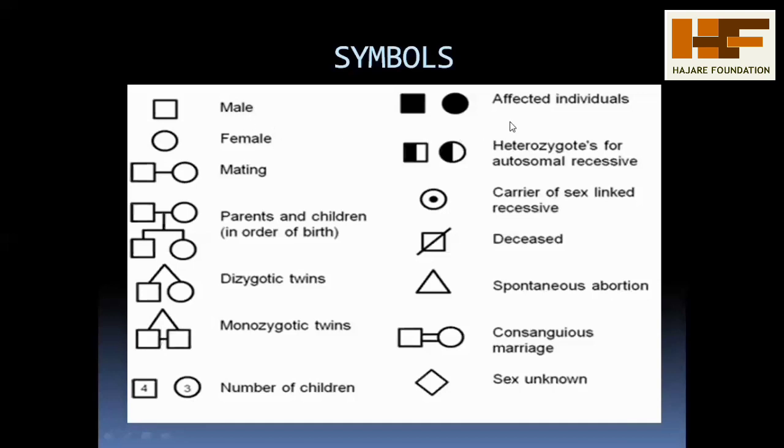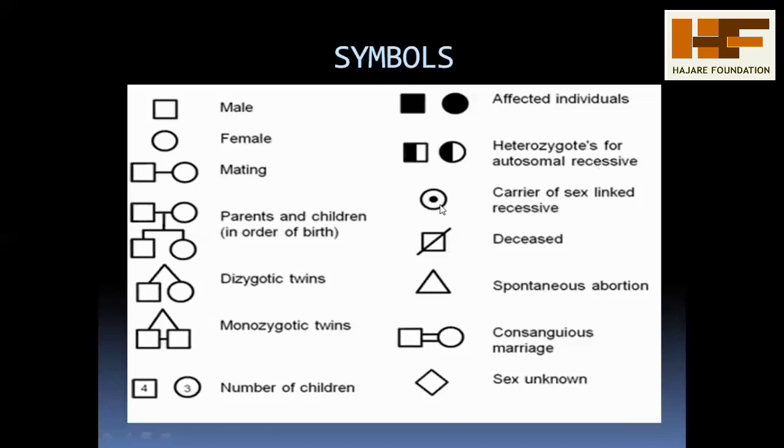Here it shows the affected individuals, and these two symbols represent the affected individuals. And here these two are heterozygous for an autosomal recessive condition. It means in human beings 22 pairs of autosomes are present, and these autosomes are mainly in a heterozygous condition, and it also represents the recessive condition.